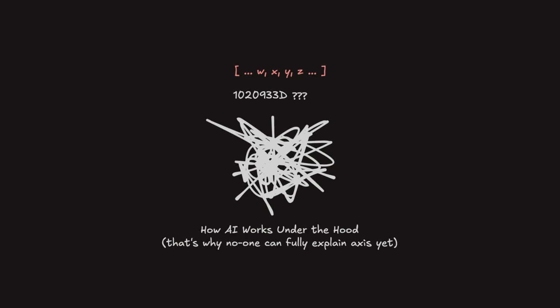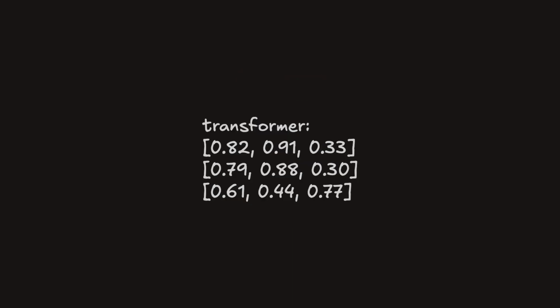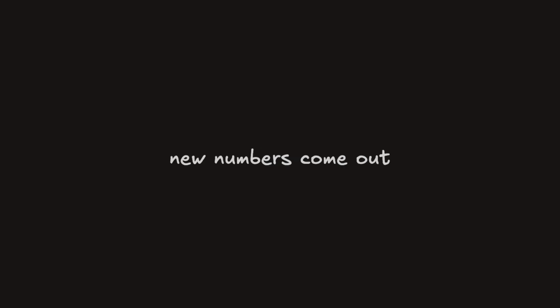The AI is trained on data and comes out with a bunch of numbers with a bunch of axes that the AI engineers didn't plan. And then this is another part. It goes through some more processing through something called a transformer. And then it gets a new number, and that number is the probability for the tokens. And the most likely next tokens are chosen. The thing is, the model might not even choose the most likely token. It might choose the second most likely token or the third most likely token. This is to make the model more creative. That's model creativity, or else it will just be, I think, deterministic.